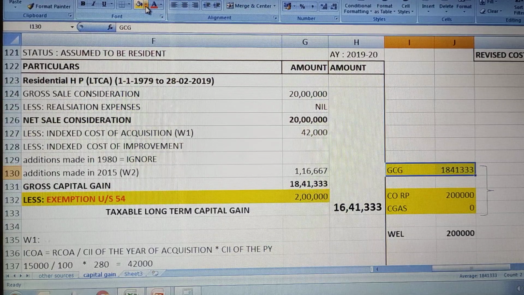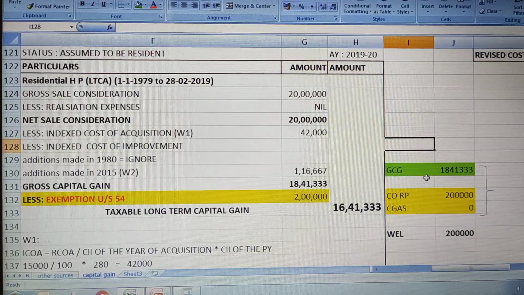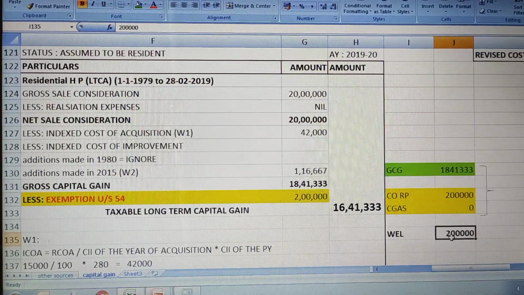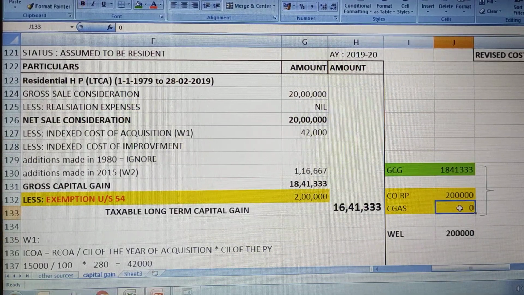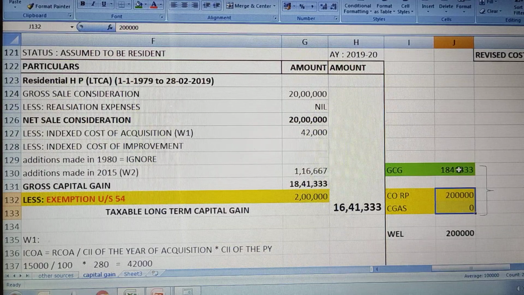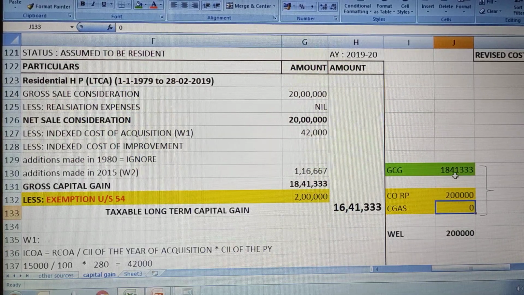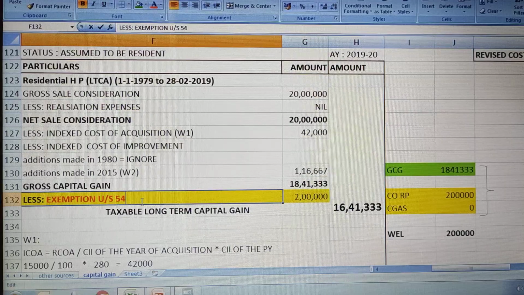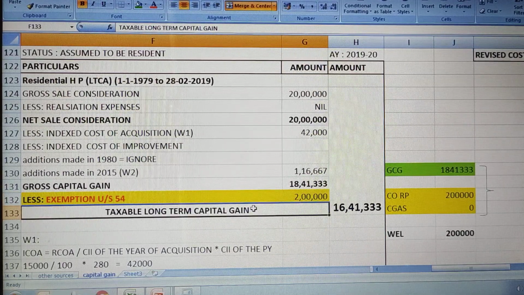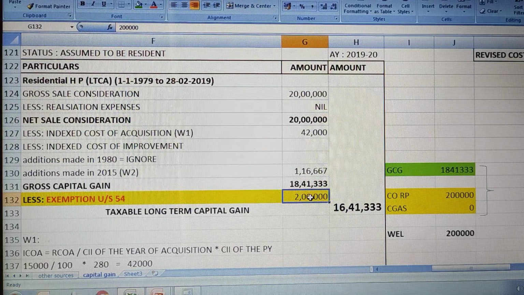Let me give some different color for this. Okay, so which is lowest? 2 lakh is lowest, so we are going to consider 2 lakh rupees. Suppose here it was 2 lakhs or 2 lakh 50,000 or 3 lakh rupees in the capital gain account scheme, then it will become 5 lakh. 18 lakh minus or 5 lakh, whichever is low, 5 lakh will be the answer. Here it is 0, so we are not considering this. Hope you have understood how to solve the exemptions. This is how you have to identify from the problem and solve the exemptions. So 2 lakh is the amount we are now considering.